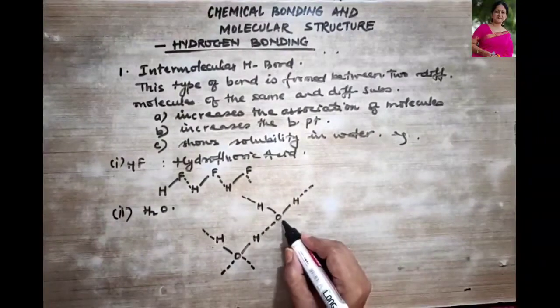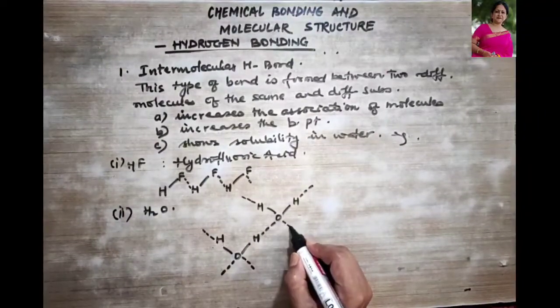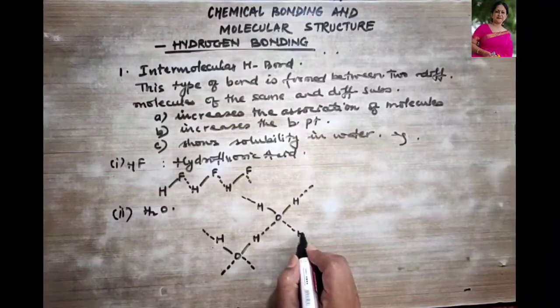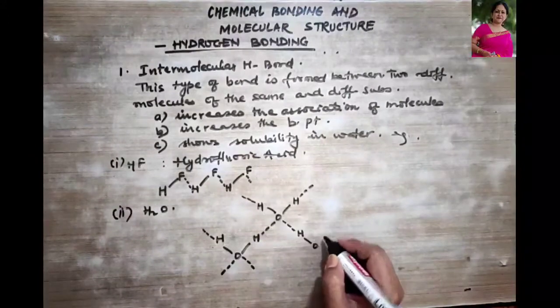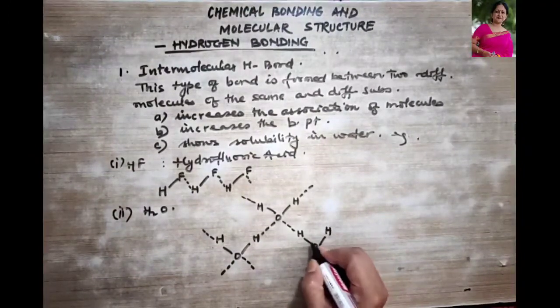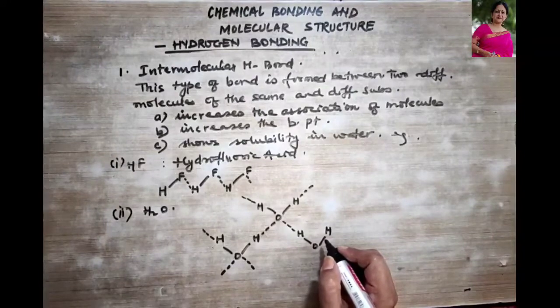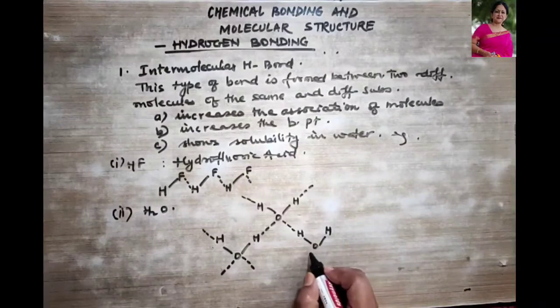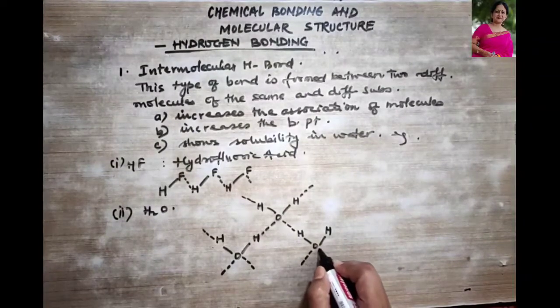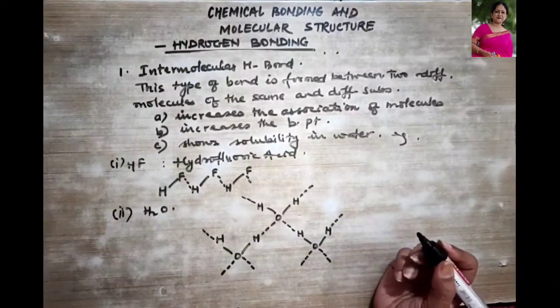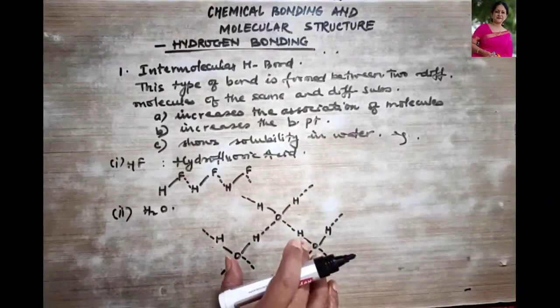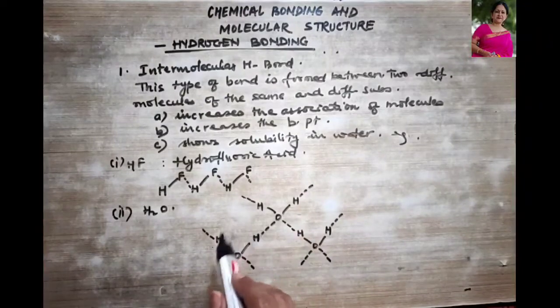Okay, what about oxygen? As I told you, it is going to show the hydrogen bonding with hydrogen over here. This forms a covalent bond with 2 hydrogen atoms, and then this is also going to show you the hydrogen bond. So what did I say? In water, each oxygen is tetrahedrally surrounded by 4 hydrogen atoms.